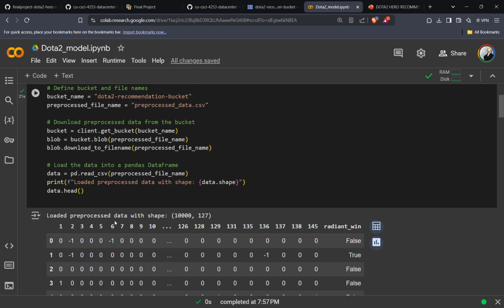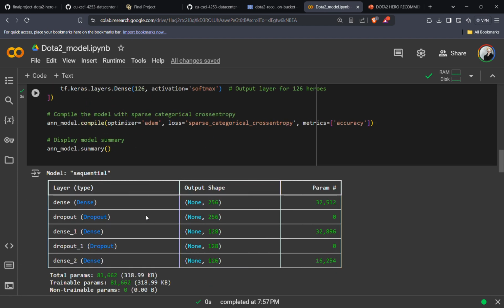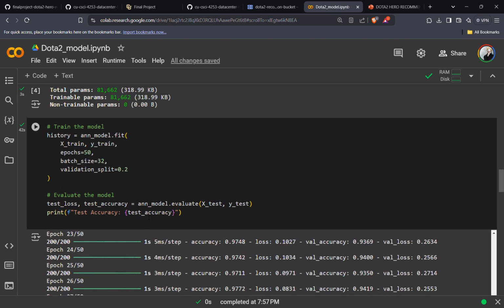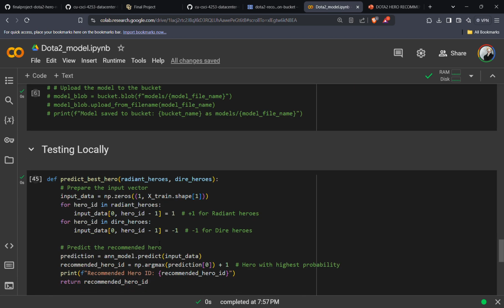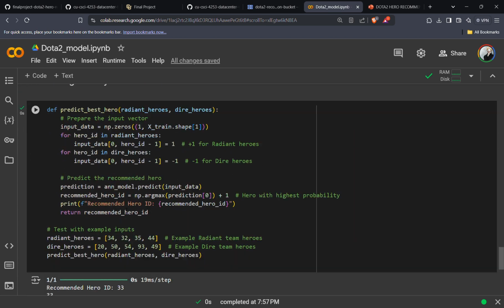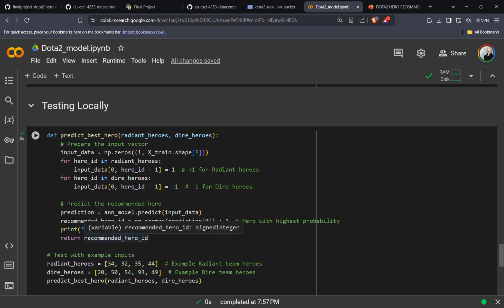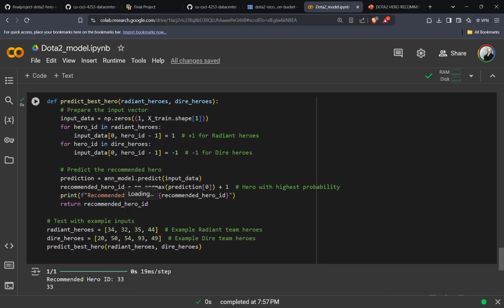So this is the one hot encoding that I was talking about, and this is the algorithm. This is a model with a test accuracy of 92%, 93%. So this is a small code that I have created for this project. This code is helpful for me to debug, to check if there are any issues with the model. So how do I check the issues with the model?